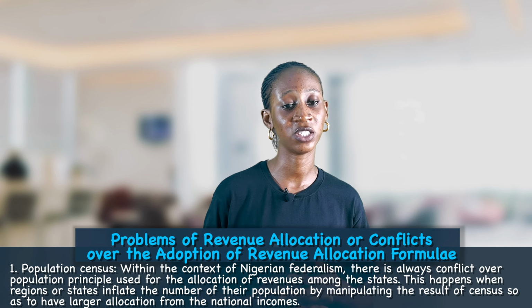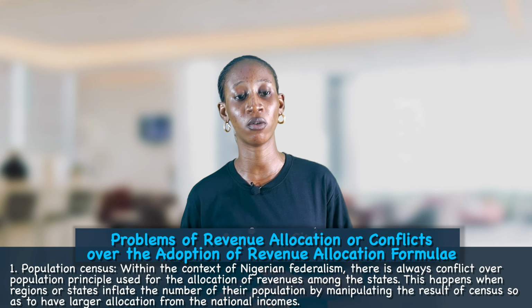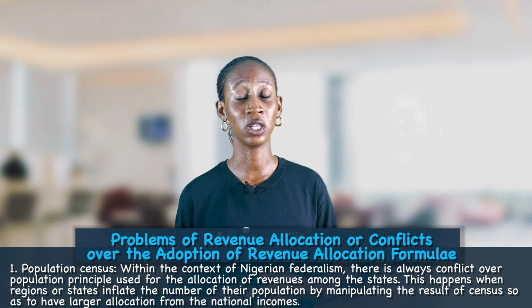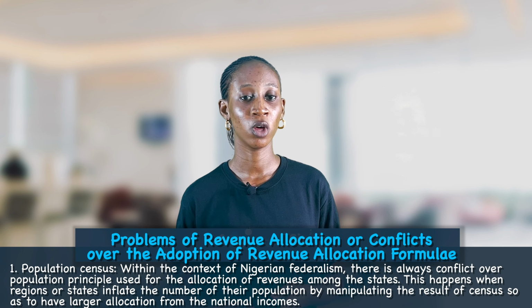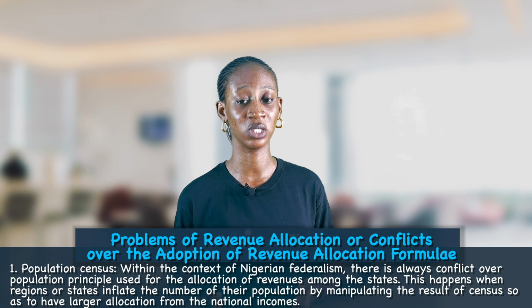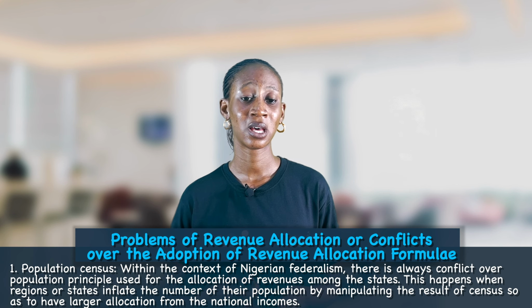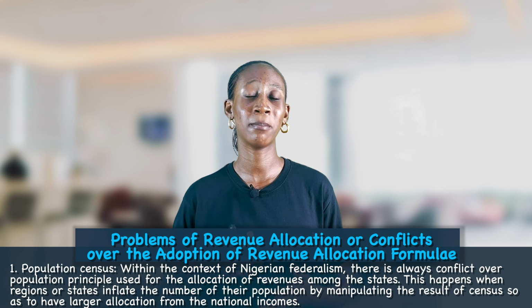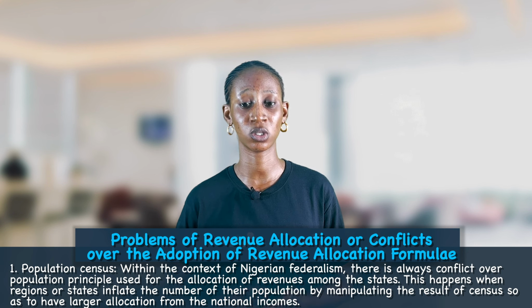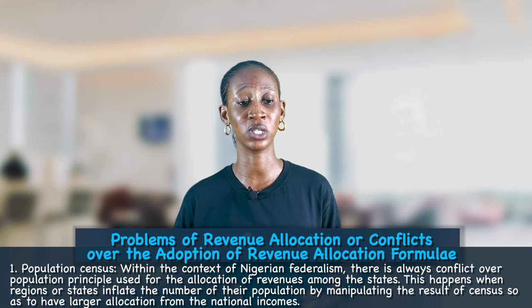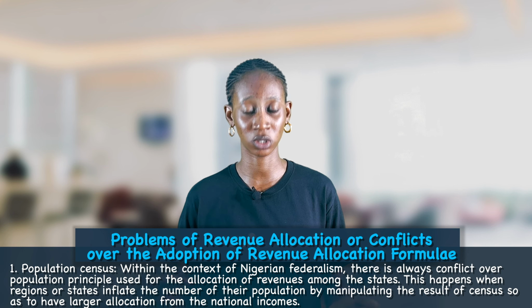In the context of Nigerian federalism, there is always conflict over the use of the population principle for allocation of revenues among the states. This happens because the regions or states inflate the number of their population by manipulating the results of the census so that they can have a larger allocation of the nation's revenue.